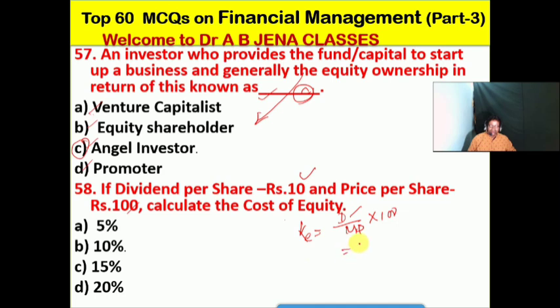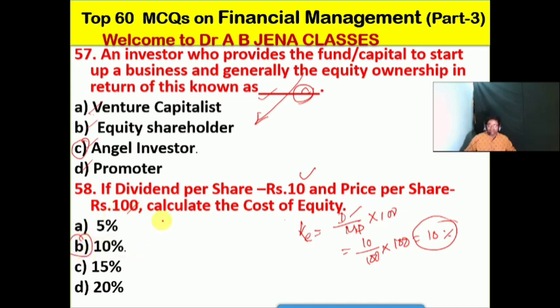So the dividend is how much? It's 10, divided by the market price of the share, which is 100, into 100 to get percent. So no doubt, friends, it's 10%. So B is the right option for this MCQ.